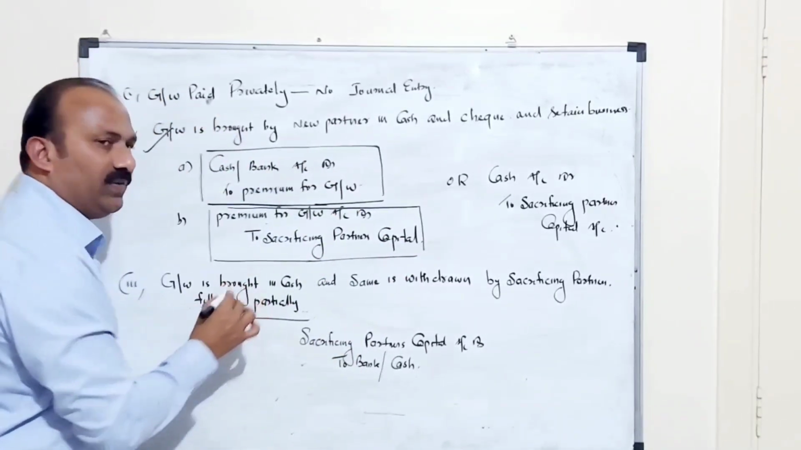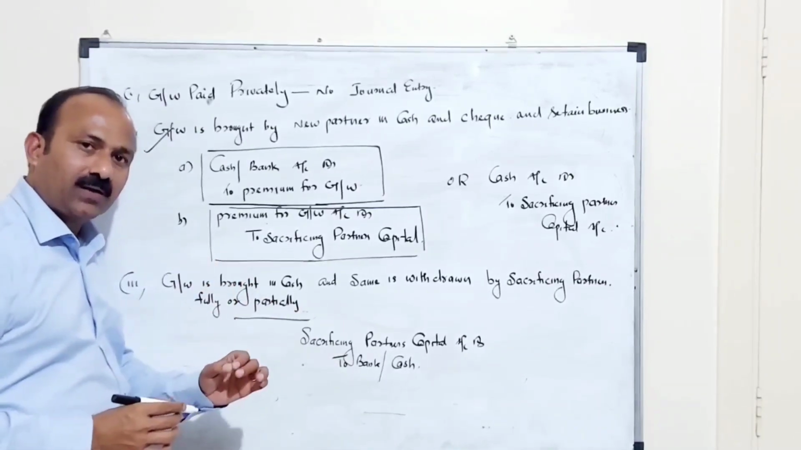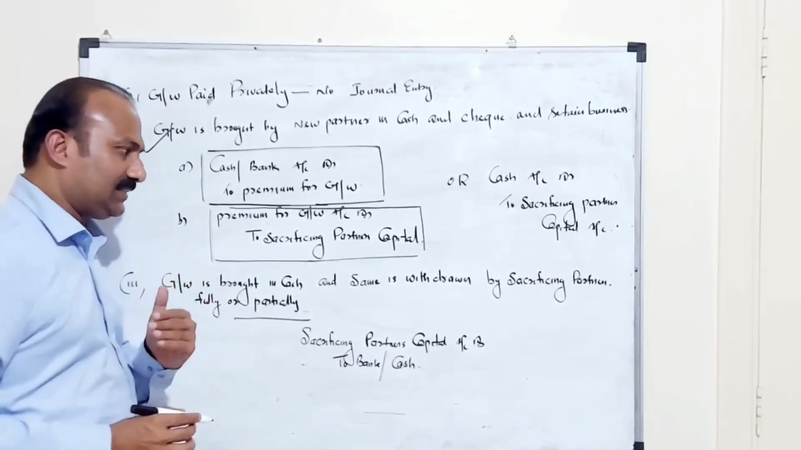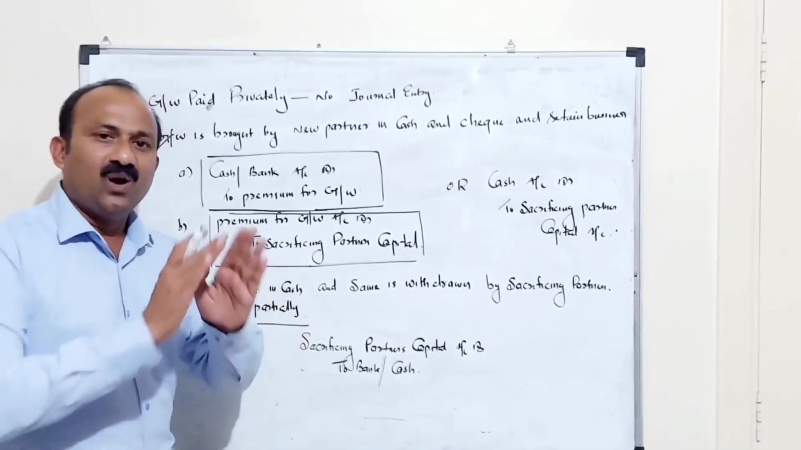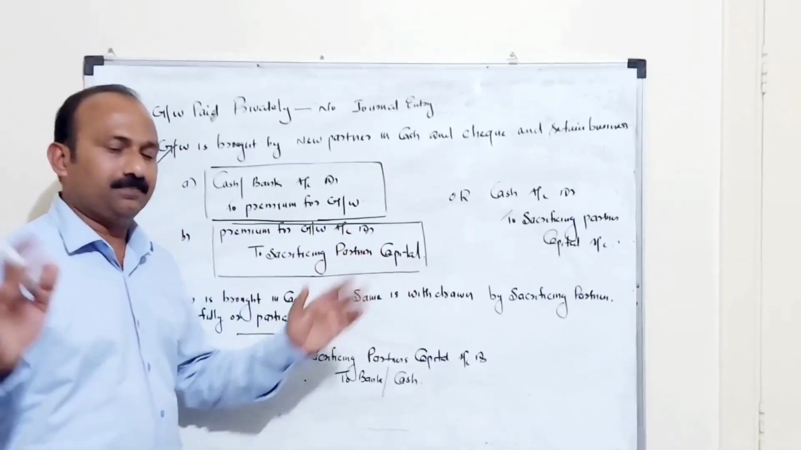Third one is goodwill brought by the new partner in cash or cheque and withdrawn by the sacrificing partners fully or partially.